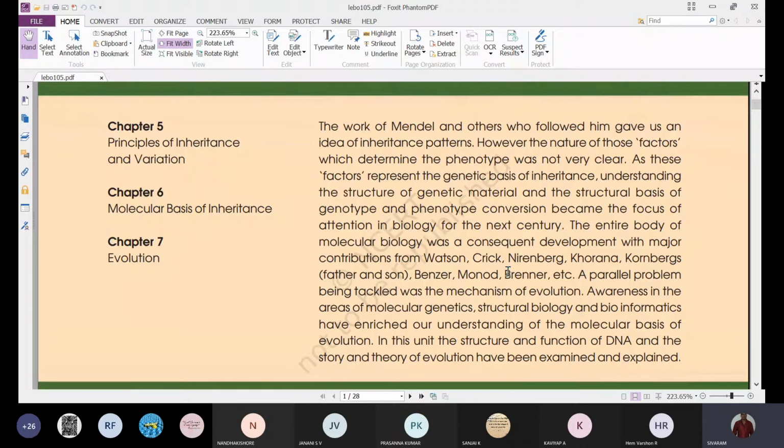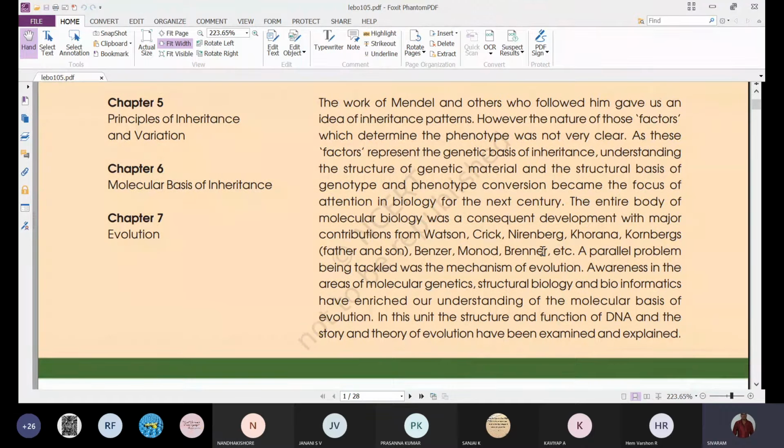But the entire body of molecular biology was a consequent development, with major contributions from Watson, Crick, Nirenberg, Khorana, Kornberg, father and son, and next Benzer, Monod, Brenner, etc. Whatever genetics we are now able to understand, it was only possible after Watson and Crick discovered the double helical structure of DNA.